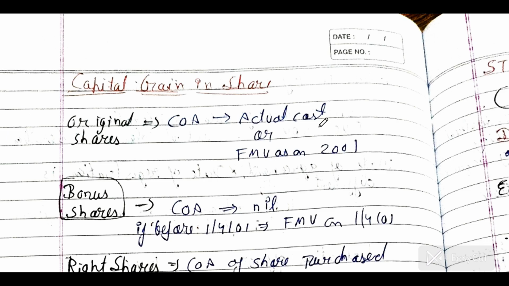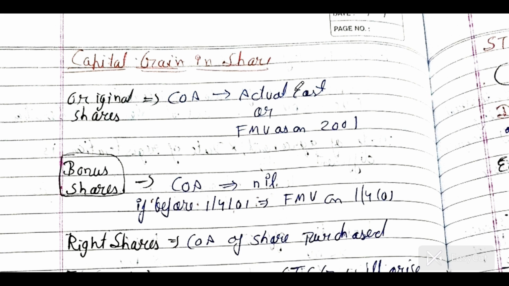But in case of goodwill of business or profession on which depreciation is claimed up to previous year 2019-20, the cost of acquisition of such goodwill would be the purchase price as reduced by the total amount of depreciation. And fair market value is ignored for the goodwill.